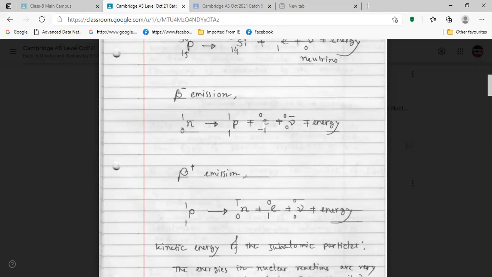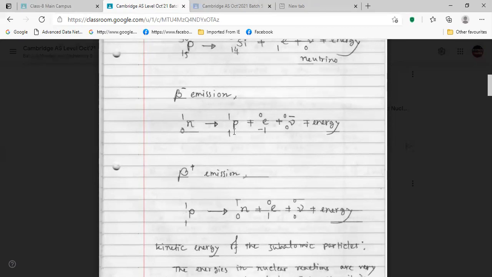So this makes one atomic number increased. If you get one proton after breaking one neutron, that means you have one more proton, so one atomic number increased. It is a different element now.